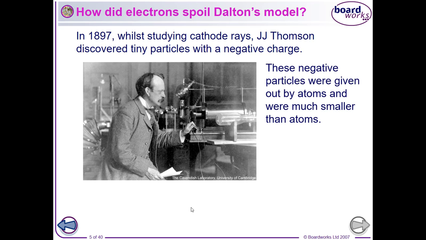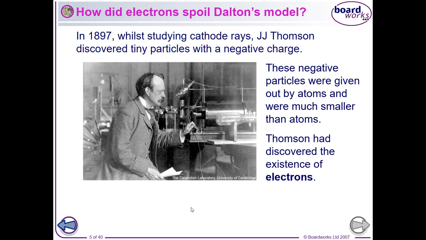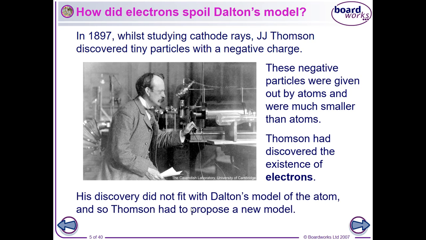So these negative particles were given out by some atoms, and they were much smaller than the atoms themselves. So then we started to realise that an atom was not a perfect sphere, that it was actually made up of something else. So this was the electron that Thomson had discovered. It didn't quite fit in with Dalton's model of the atom.